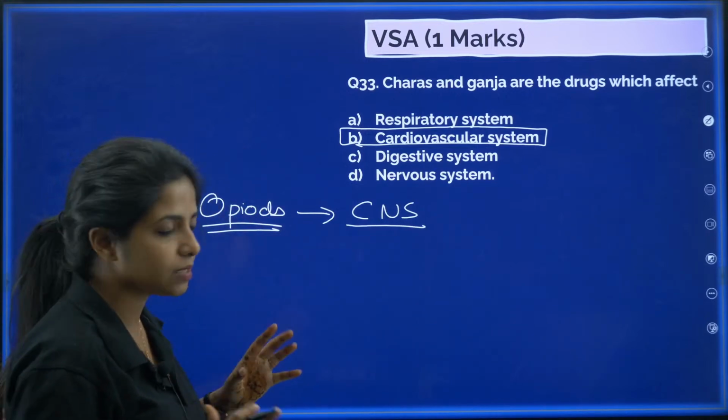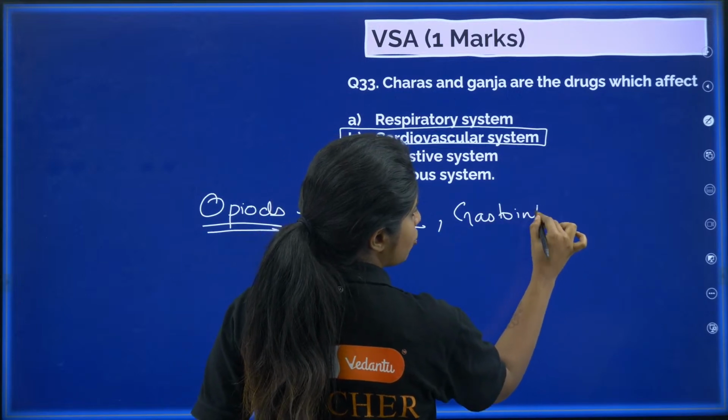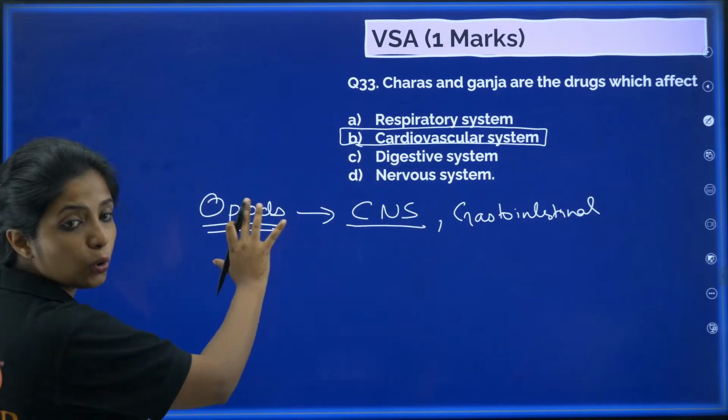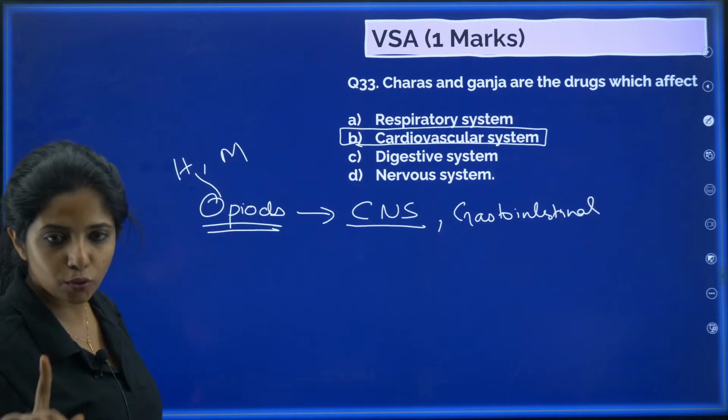Okay, central nervous system, and also your gastrointestinal system, as in your food passage and everything like that. That is about opioids. Under opioids comes what? Your heroin and morphine. Cool?